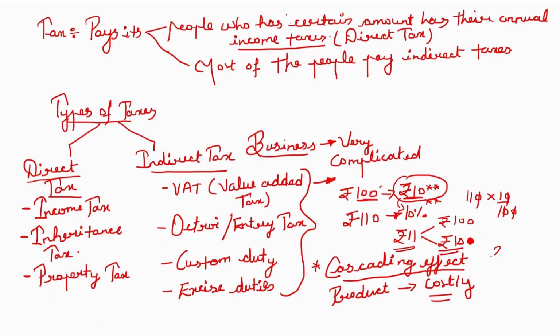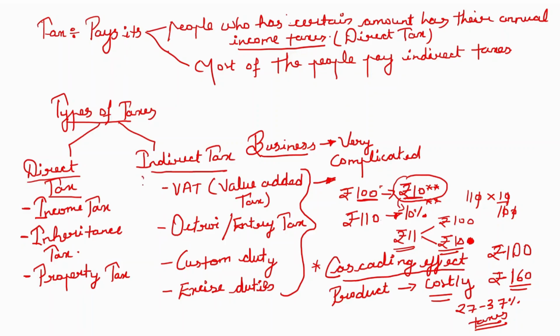So a product that cost rupees 100 would, due to the cascading effect and including profit and all, cost rupees 160 or so. So 27% to 37% of the cost of the product was taxes only. This was the complication that multiple indirect taxes had.